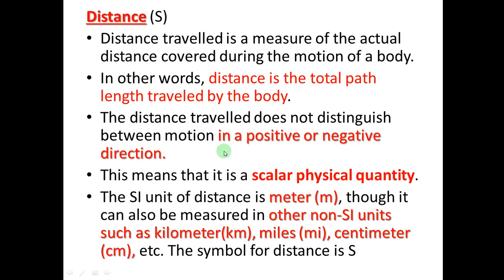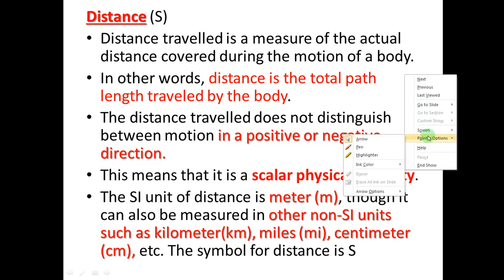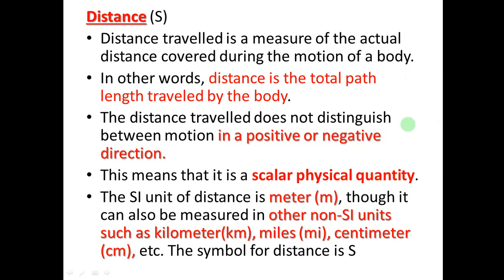So the distance traveled does not distinguish between motion in a positive or negative direction ማለት ነው። So distance ስንል direction የለውም ማለት ነው። Position ግን direction አለው። So this means that distance is a scalar physical quantity ማለት ነው። So the SI unit of distance, as you know, it is meter ነው። ነገር ግን ነን SI ዩኒት ይሆናሉ። እነዚህ ነን SI ዩኒቶች ኪሎ ሜትር፣ ማይልስ፣ ሴንቲሜትር እና የመሳሰሉ ሊሆኑ ይችላሉ። ስለዚህ ዲስታንስ የሚለውን ሲምቦል ስንጠቀም በኤስ ነው፣ ካፒታል ኤስ ነው የምንጠቀመው።